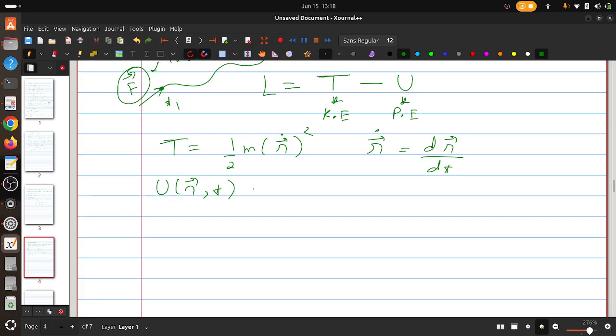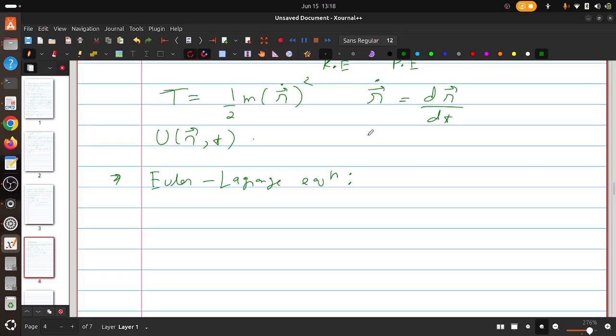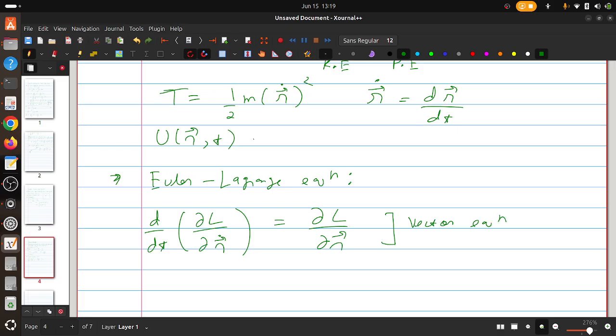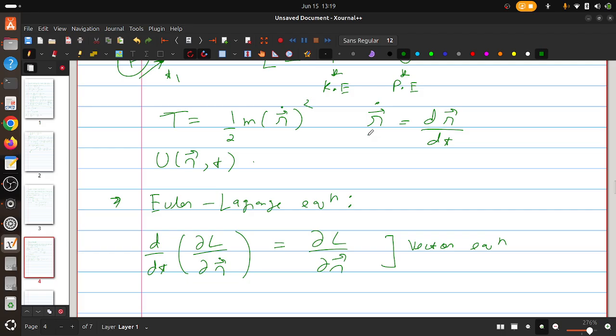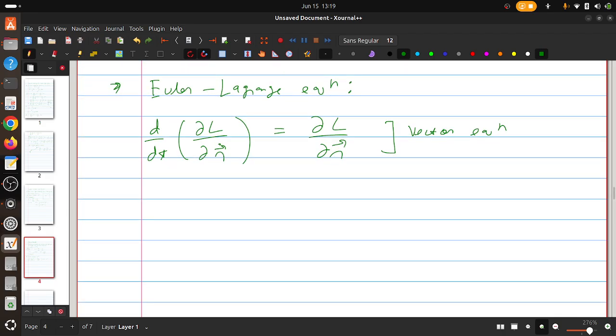Okay, so now I'm going to write the Euler Lagrange equation. The Euler Lagrange equation is d by dt of del L over del r dot equals del L over del r. When I'm writing this in terms of the r vector and r dot vector, it is quite clear that it will be a vector equation. This is a vector equation which will incorporate everything, so we don't have to write in component form, 1, 2, 3 components, which would be a little bit lengthy and time taking.